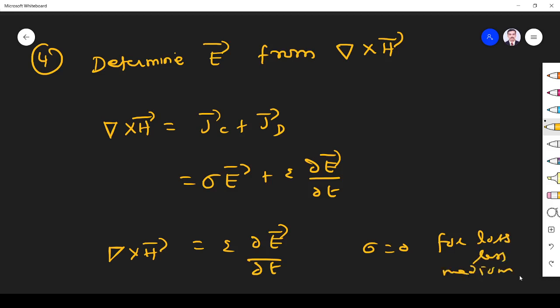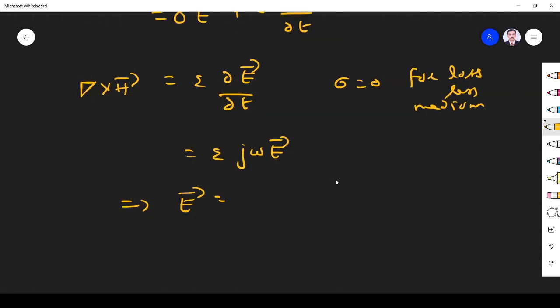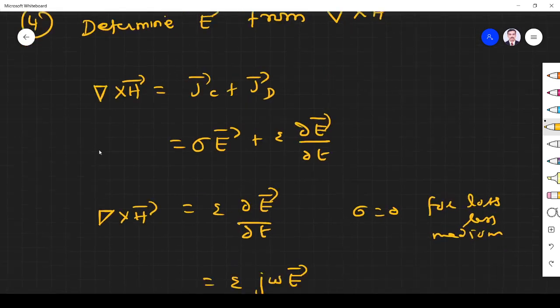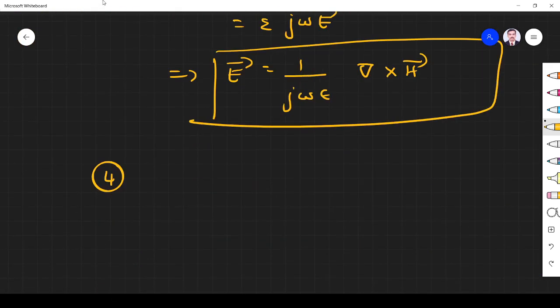Conductivity is 0, right? So what will happen? In phasor form, this implies del cross H is equal to j omega epsilon E. So E is equal to 1 by j omega epsilon del cross H. In this manner you find the E value. From A you find H, from H you find E, right? That's point number 4.